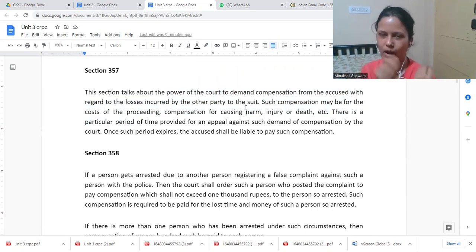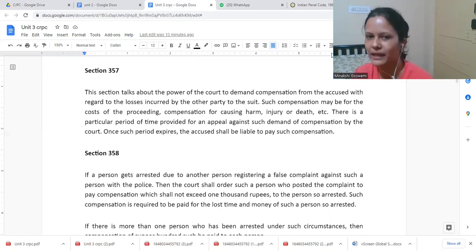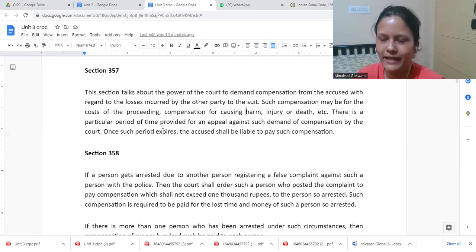If one person has filed a case and the decision came against him, the court would say this other person had to incur some cost, right? In order to punish you, this other person had to incur some cost. He had to hire an advocate. He had to take so many printouts. He had to send notices. He had to medically verify certain things. For all these things, right? Cost also you need to pay. So those compensations also might be mentioned in the judgment itself.